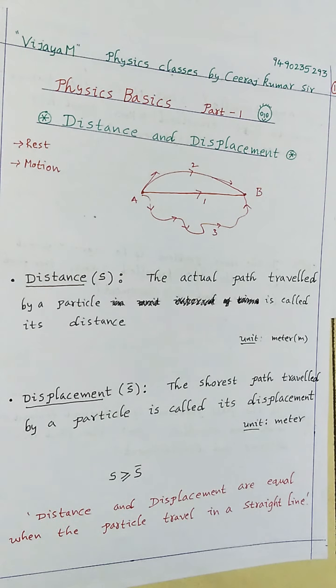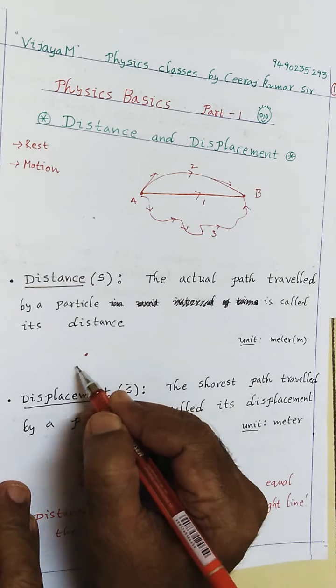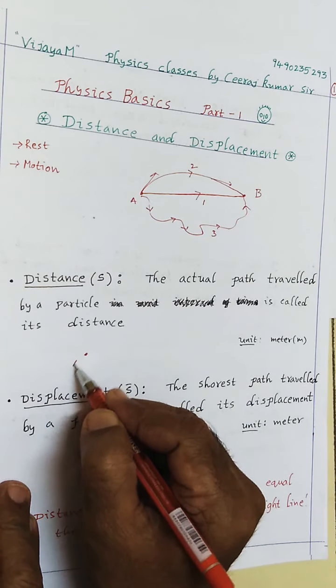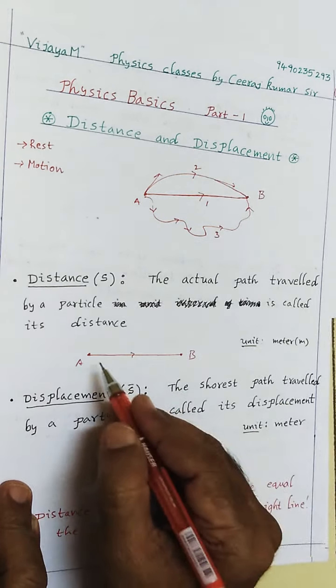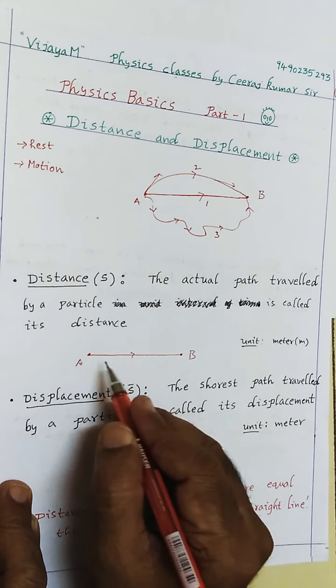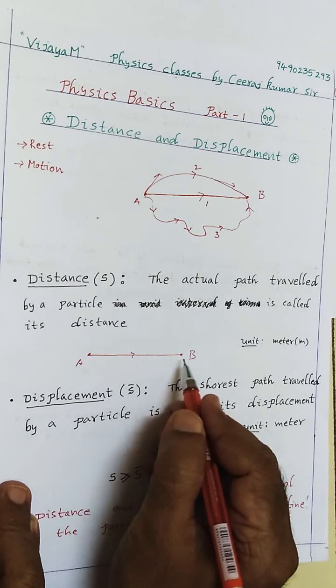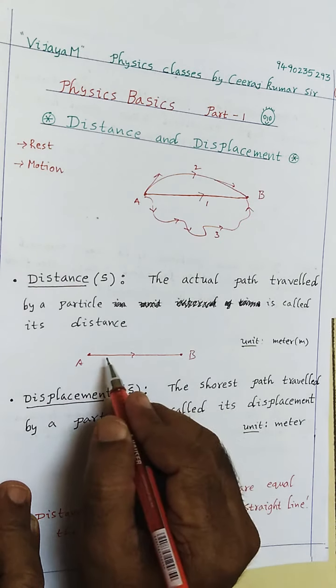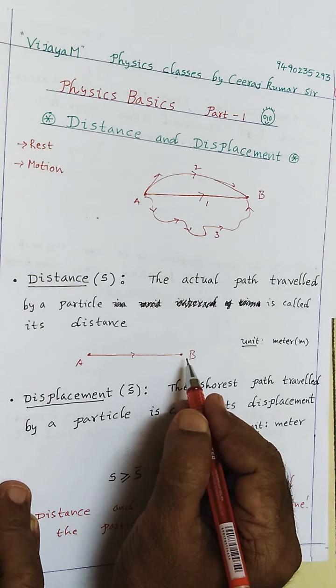For example, if I travel from A to B in a straight line, then my distance and displacement are equal. Why are they equal? Because I traveled in a straight line.